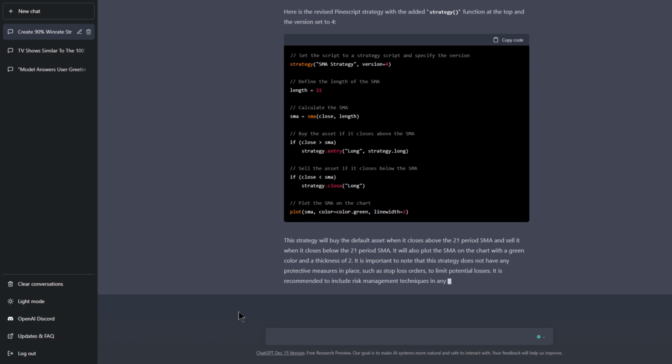Okay, we have the code and it made yet another mistake. As we can see here, the version directive is put as a parameter inside the strategy function. This isn't PineScript, it made this up. Sometimes ChatGPT can just make stuff up. You have to know what you're doing, or a little bit of what you're doing, and give it the correct instructions. So I'm just gonna say